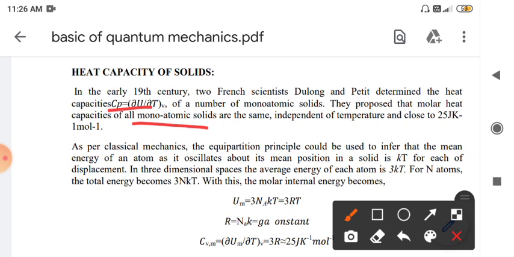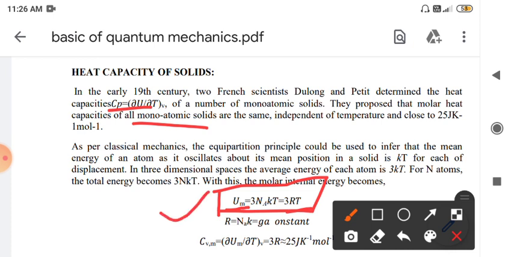So the energy is 3RT, or 3N_A kT, where N_A is Avogadro's number. All of these things are in thermodynamics.